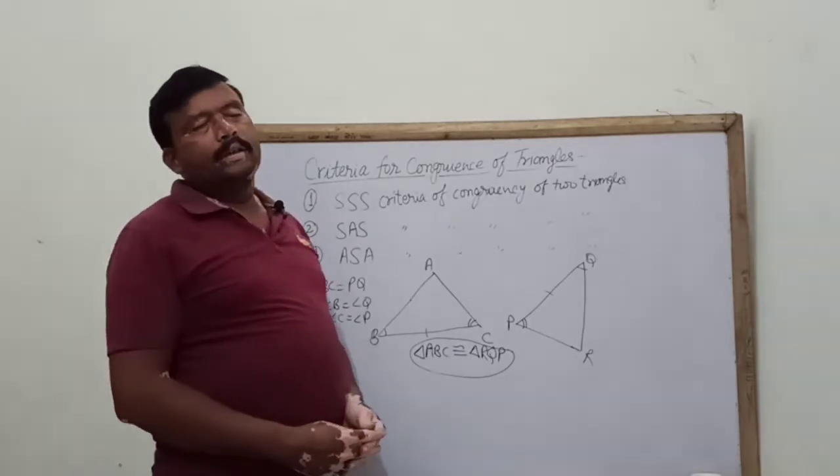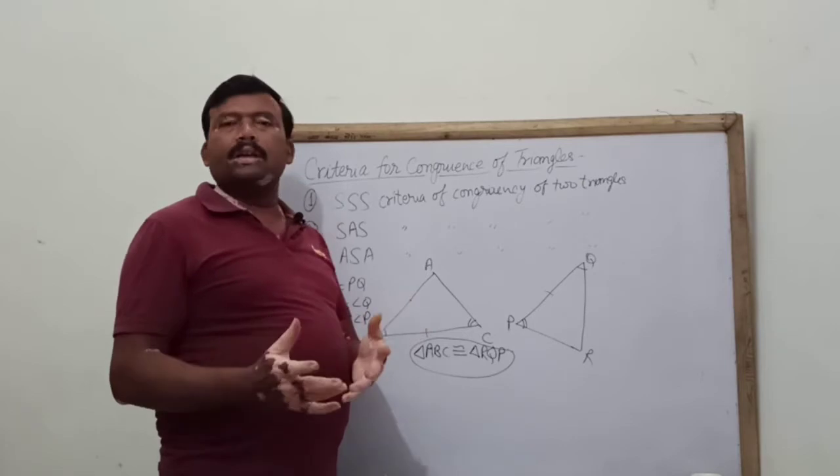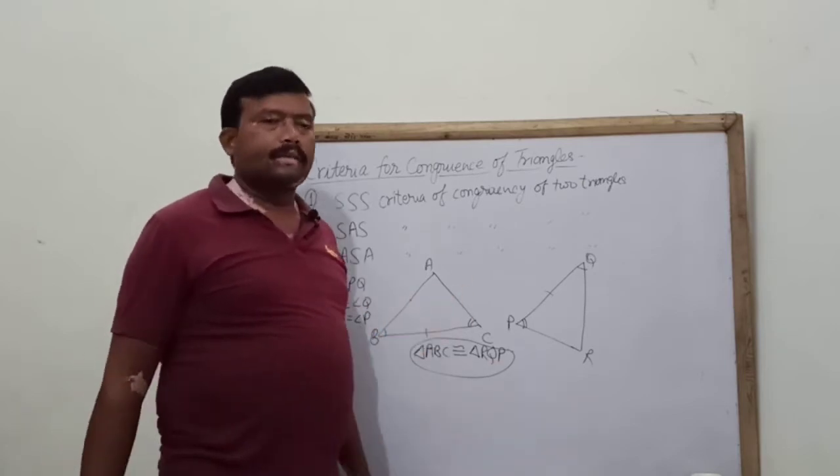So now move to the exercise. We will solve some numericals of our exercise.